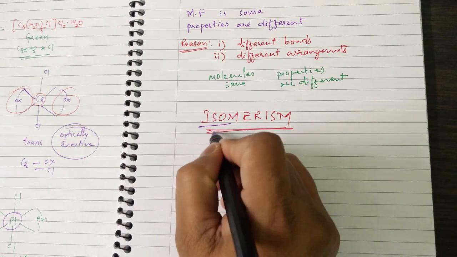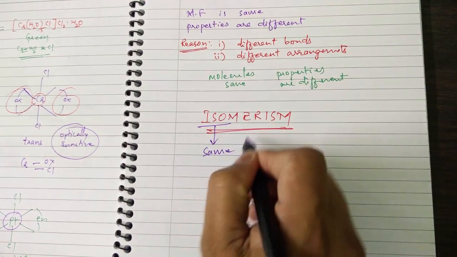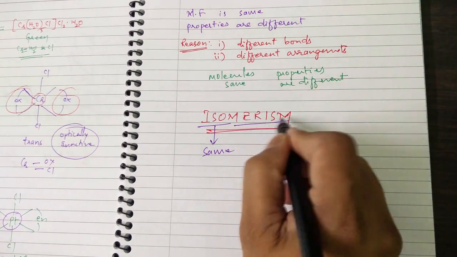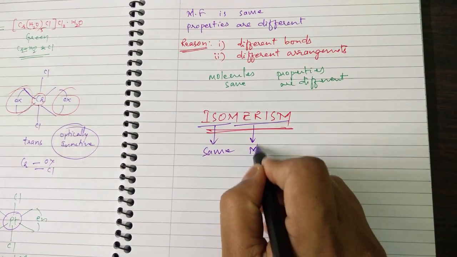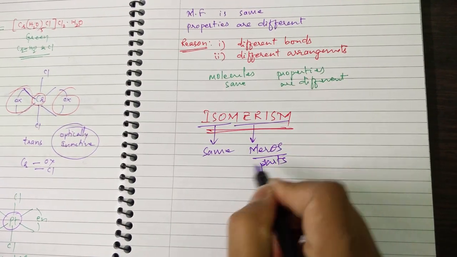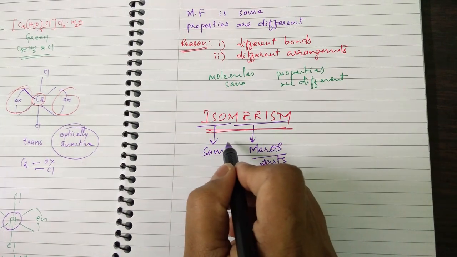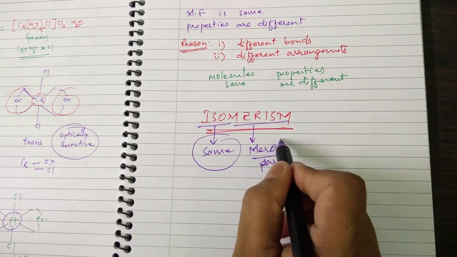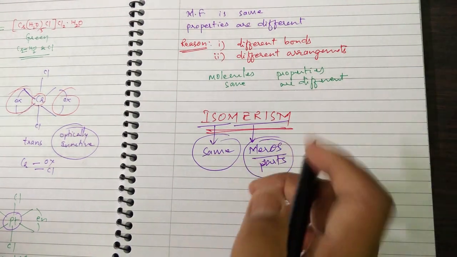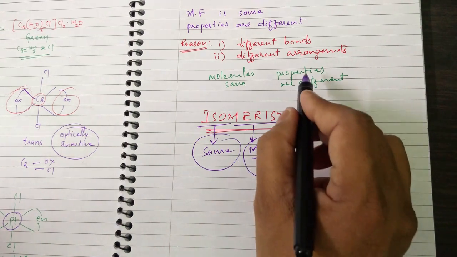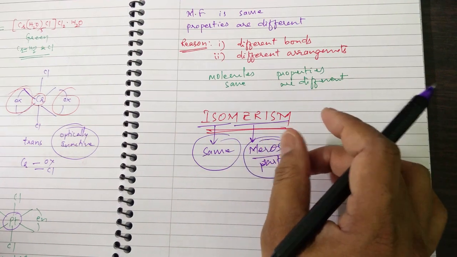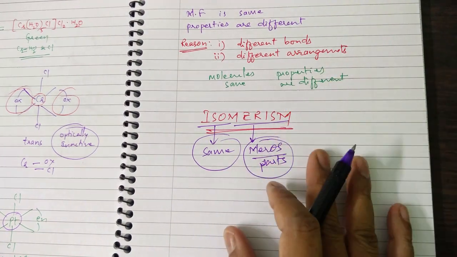Students, here iso stands for same, and this word is derived from the Greek, where merism, before that meros, stands for parts. It together means the same parts of the molecule. It means that the parts of the molecules remain the same, but due to the difference in the arrangement, the properties are changing.